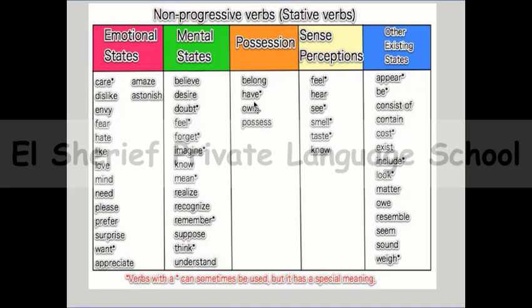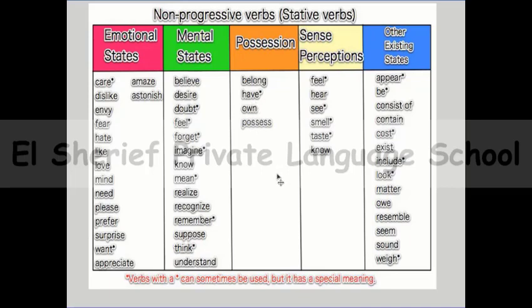So I can't say "I'm having a mobile phone." If you say "I'm having a mobile phone," that means you are eating a mobile phone. So remember that point. Sometimes you will find a verb with two meanings. If the verb expresses an action, you can use it in present simple or continuous. If the verb expresses a state, you can't use it in the present continuous.